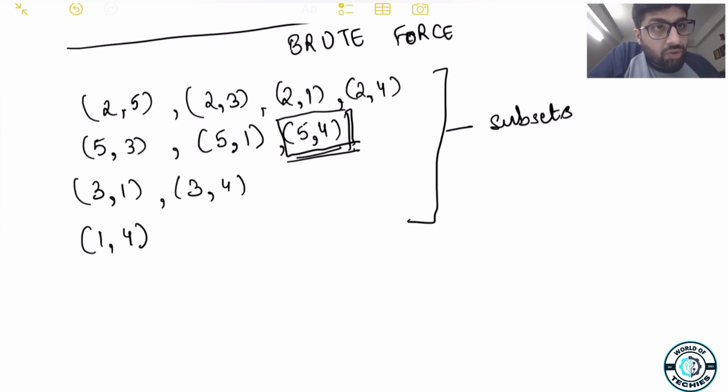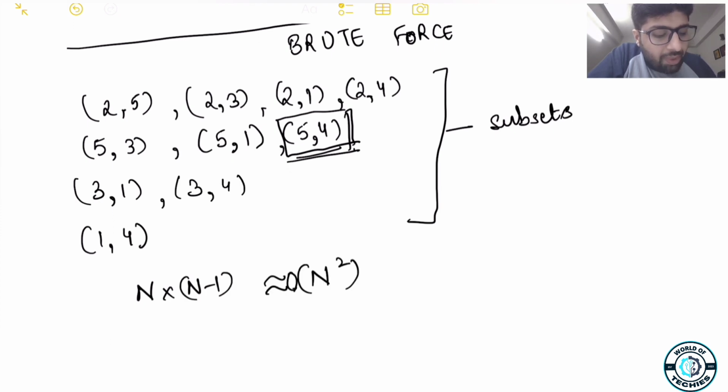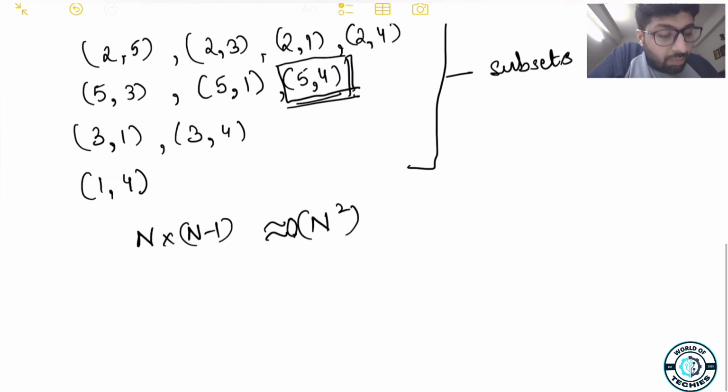which means that your solution will take n into n minus 1 iterations, which is equal to n square. So the time complexity of this algorithm would be n square. Let's also quickly write the program for this algorithm.